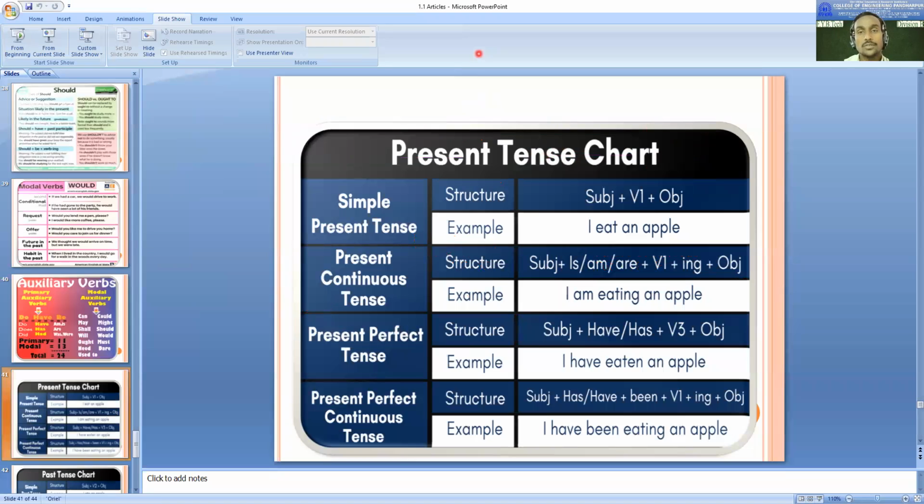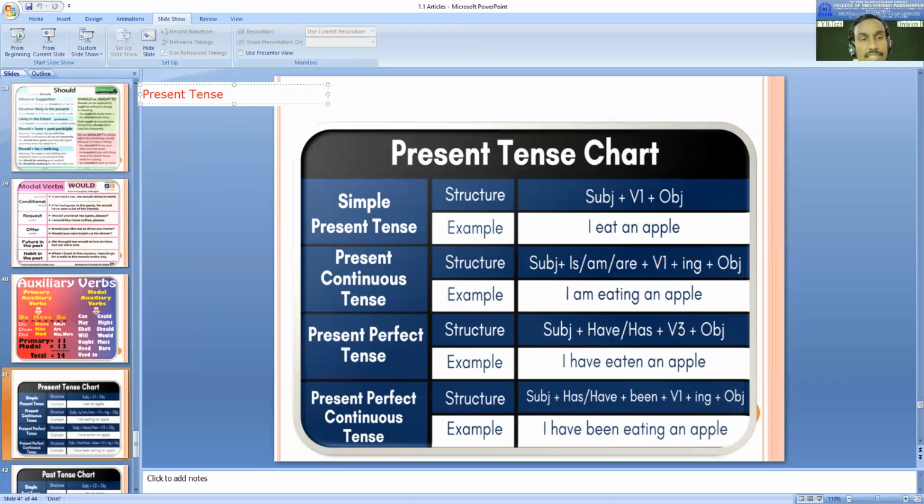All right, there is no response, it means there is no difficulty. I will take it like this. Okay, so let's begin. Let's start with present tense. First of all, we will talk about the present tense.